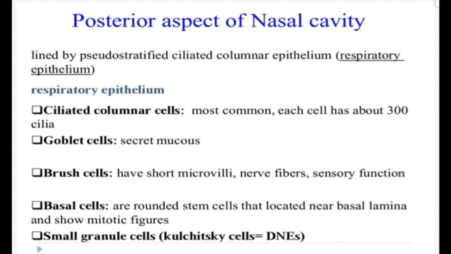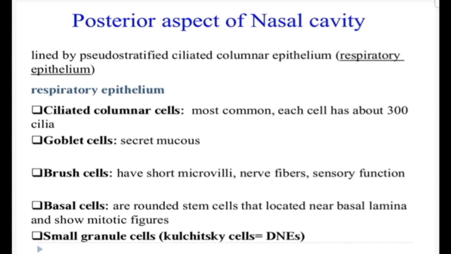Goblet cells, as you know, are unicellular glands. It is a mucus secreting cell. These are also 30% of the population. Its wider apical portion is filled with mucinogen granules, while the narrow basal portion contains the nucleus and the cell organelles. The goblet cells secrete a hydrophilic protein which, when it comes out, combines with water to give rise to a soft jelly-like material called the mucus.